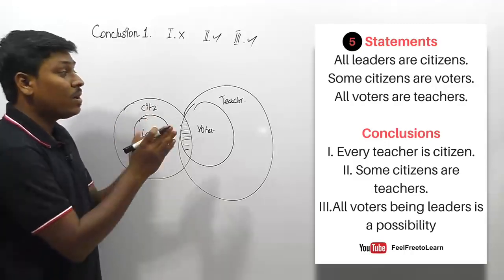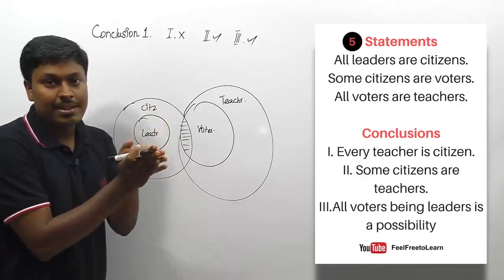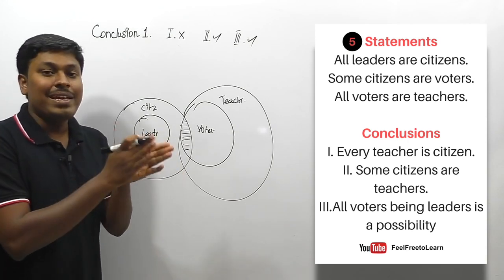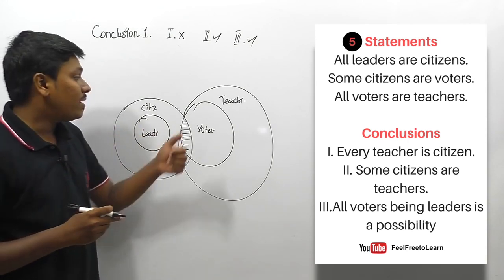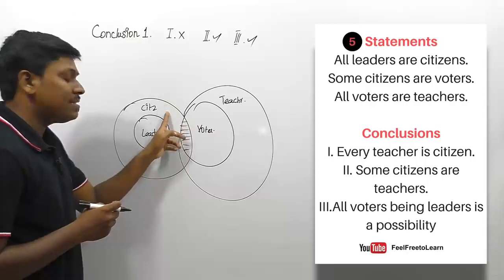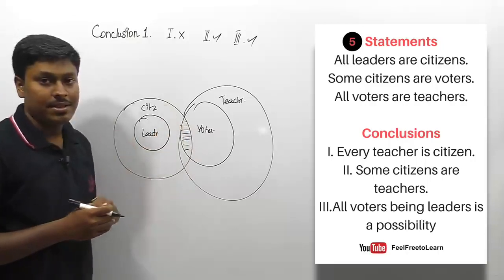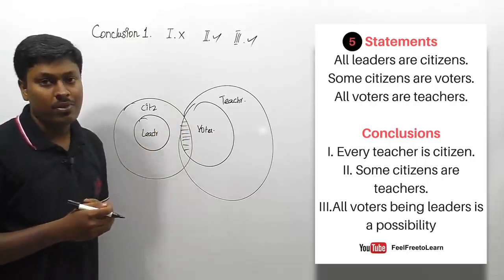So friends, listen to the concept carefully. Every teacher is a citizen. Each teacher is a citizen. Each and every denotes all, right? Here they are saying that each teacher is a citizen, which is wrong because only some teachers are citizens. So finally we can say that 2 and 3 follow for this question.